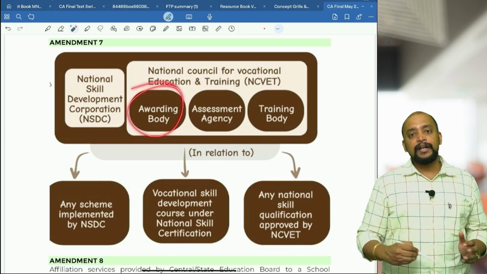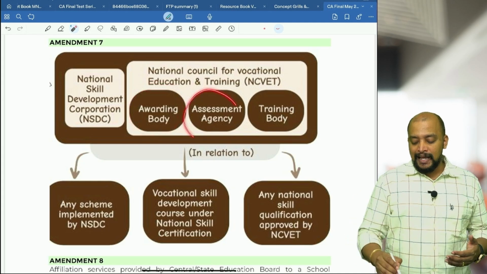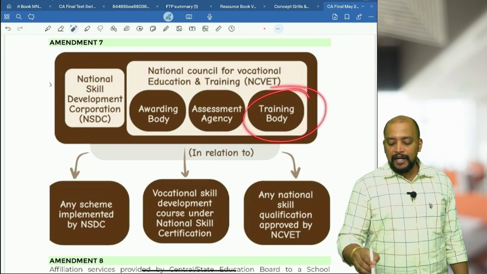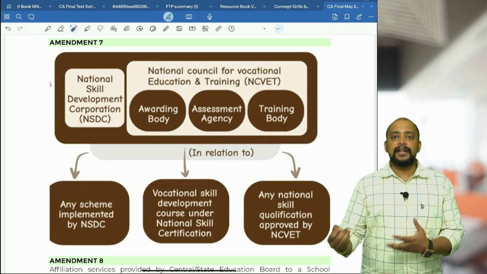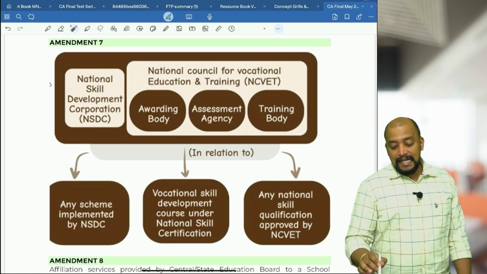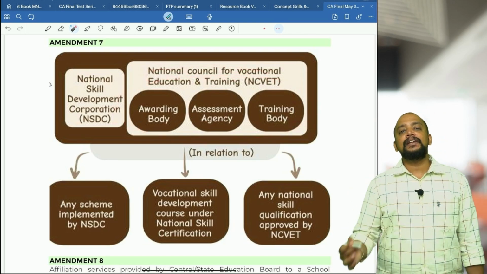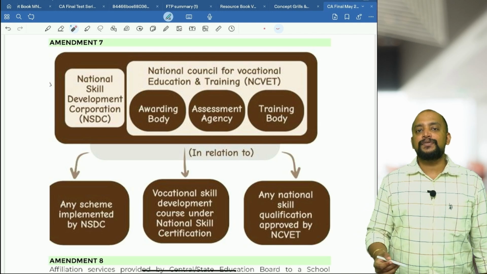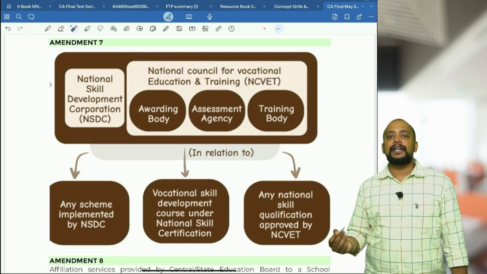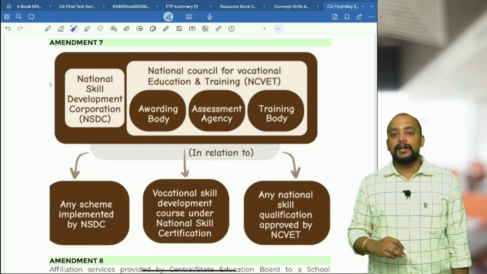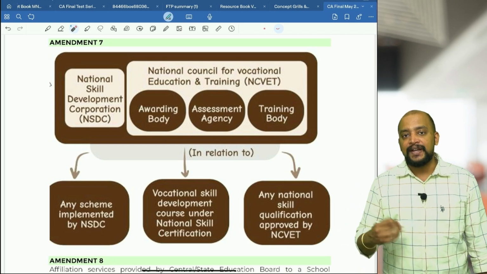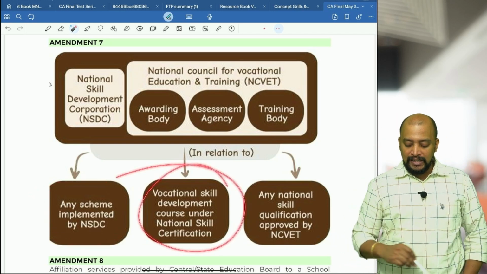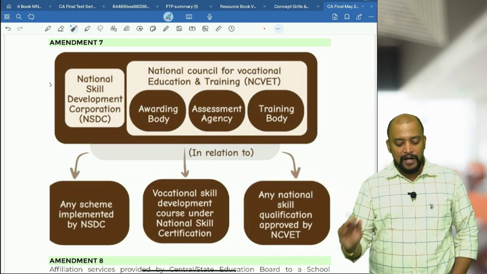One is the awarding body, which will give the certification; the assessment agency, which will conduct the test, exam, etc.; and the training body, which will conduct the training, that is coaching, etc. If these three bodies provide any skill course, the money collected by them will be exempted. Previously only coaching fees was exempted, but now the awarding body collecting any certification fee or the assessment agency collecting any exam fee is also being exempted. Any scheme implemented by NSDC, vocational skill development course, or any national skill qualification.